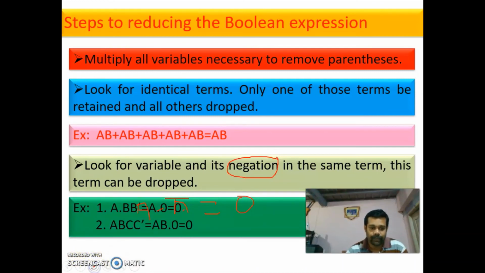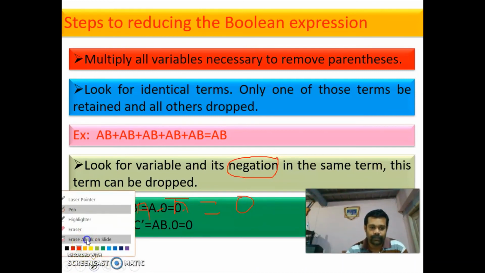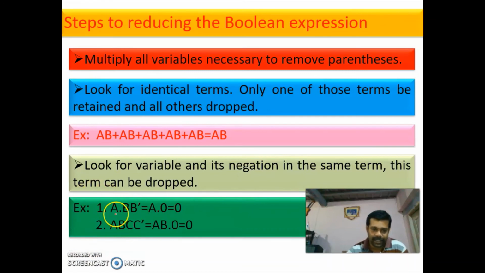Then next, this is the example. You have a term A into B bar. So B into B bar is 0, so you'll be getting 0. Here AB into C bar. So C into C bar is 0.